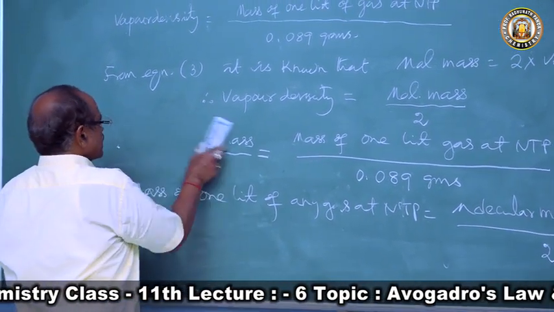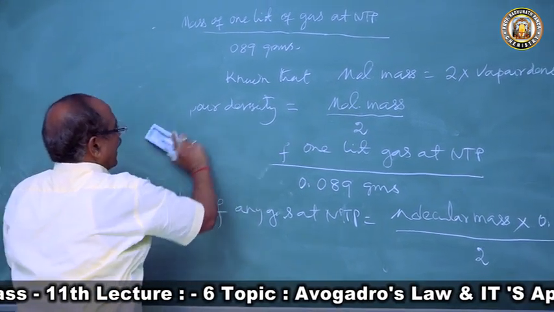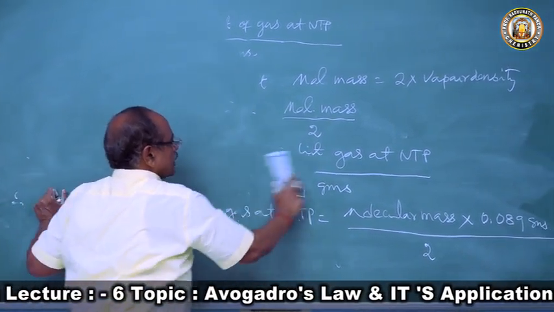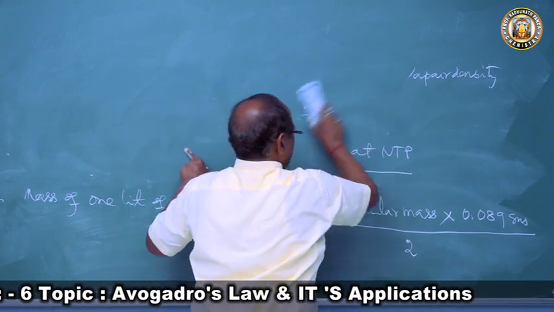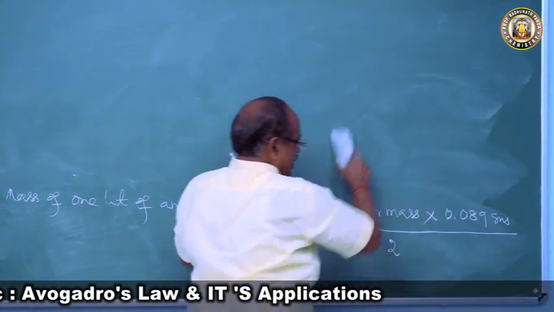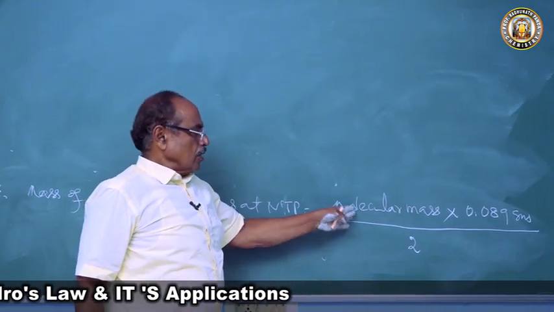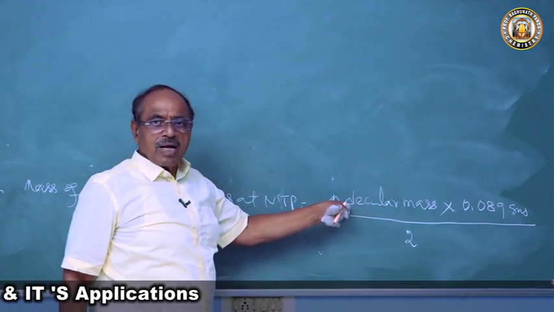So, we will write this equation in another form. What is our intention? Our intention is to find out the volume of gram molecular mass.